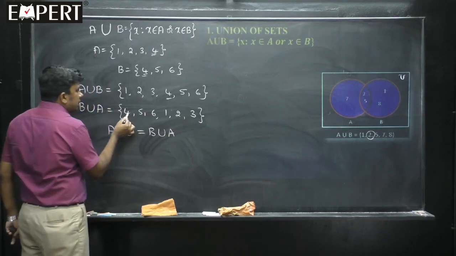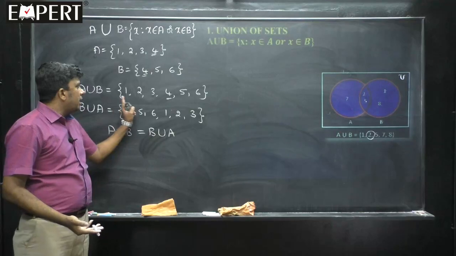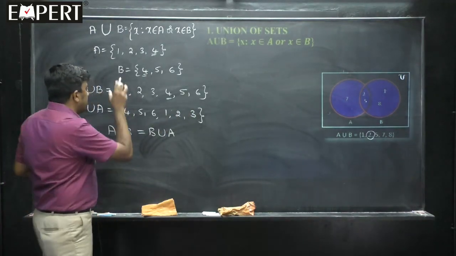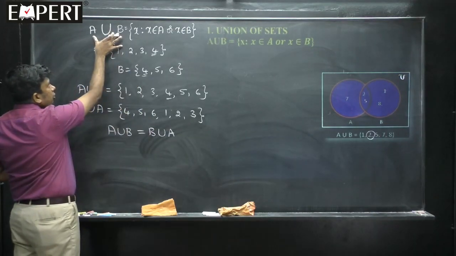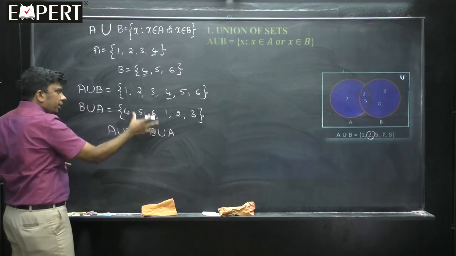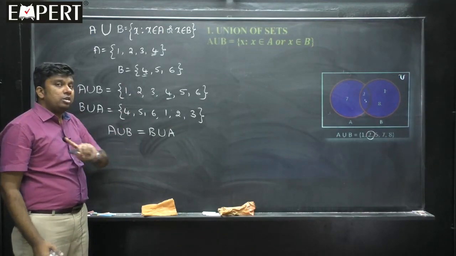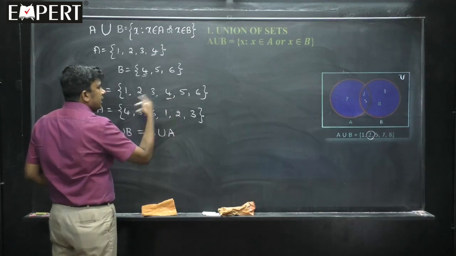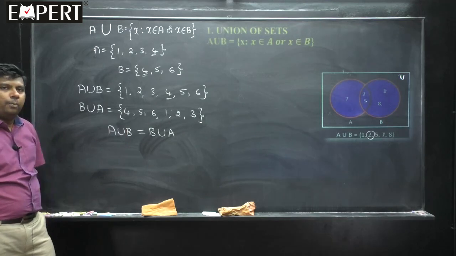You can argue, sir, the first element is 4 here, the first element is 1 there, therefore, they are not the same. No. Yesterday only I told you, writing the elements in which order does not make any difference. After all, you have to check whether these two sets are equal or not. When you operate on two sets, at the end of the day what you get is a set only. This is a set, this is a set. Are these two equal sets? The answer is yes, because they have the same elements, not the same number of elements, they have the same elements. 4, 5, 6, listing in which order does not make any difference. So, A union B is equal to B union A.